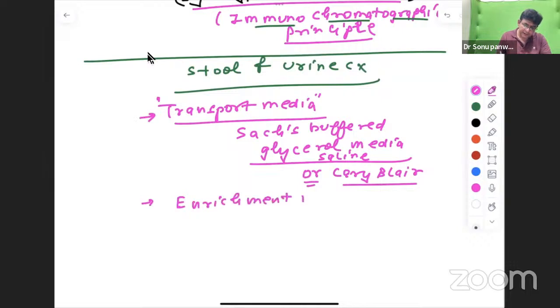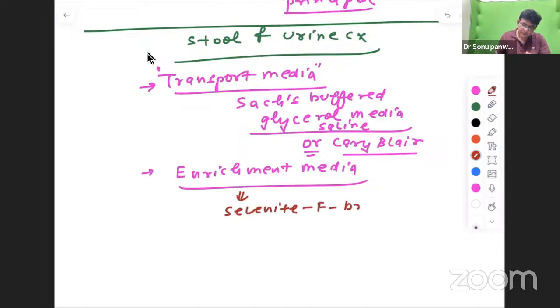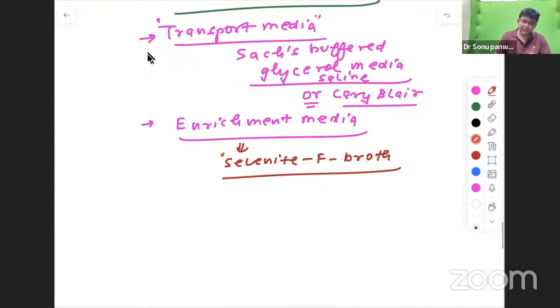Okay. Now, talking about the enrichment media. The first thing to be remembered regarding enrichment media: is it solid or liquid? Enrichment is always liquid. And which one is used? Selenite F broth. This is the enrichment media used for Salmonella typhi. In fact, this is also used for Shigella.